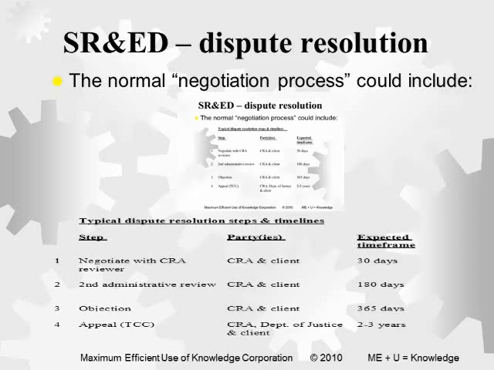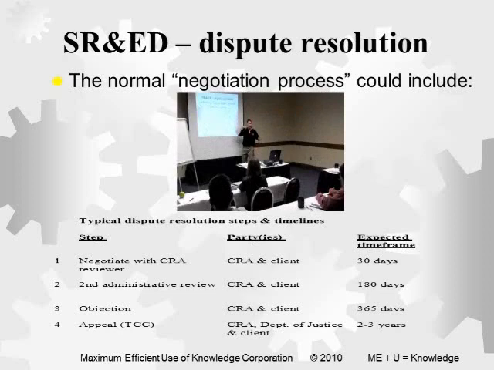The next is actually to ask for a second administrative review. I'm just not getting along with this reviewer. I want his or her manager to come and we'll all meet together. That's going to take about 6 months, typically. The next is to file a notice of objection, which typically takes about a year. Ends up usually back at the same people, so you don't do anything there anyways. So you file this, and usually you got to wait 60 days, and you can apply right to the Tax Court of Canada. And that's typically going to take 2 to 3 years.